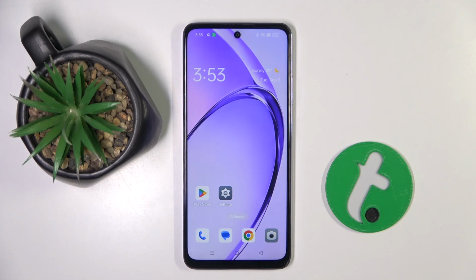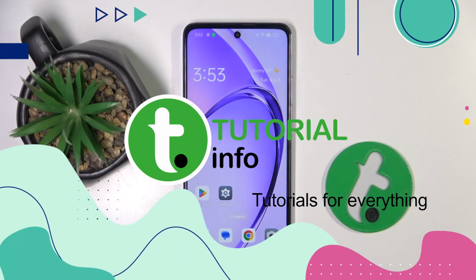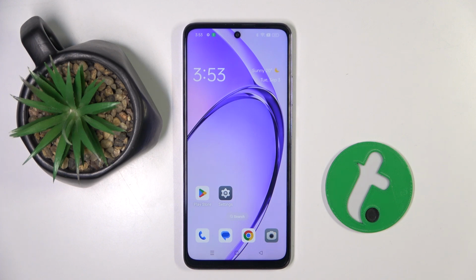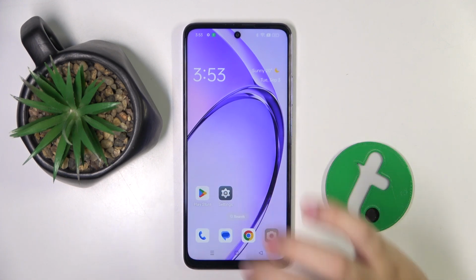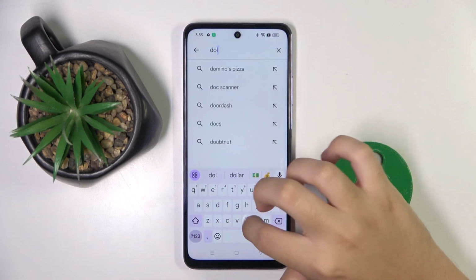In front of me is Oppo K12x, and in this video I'm going to show you how to improve audio recording quality using Dolby On app on this device. Alright, so first to do this we have to open our Play Store because we have to get Dolby On from here. So I'm gonna search Dolby On.